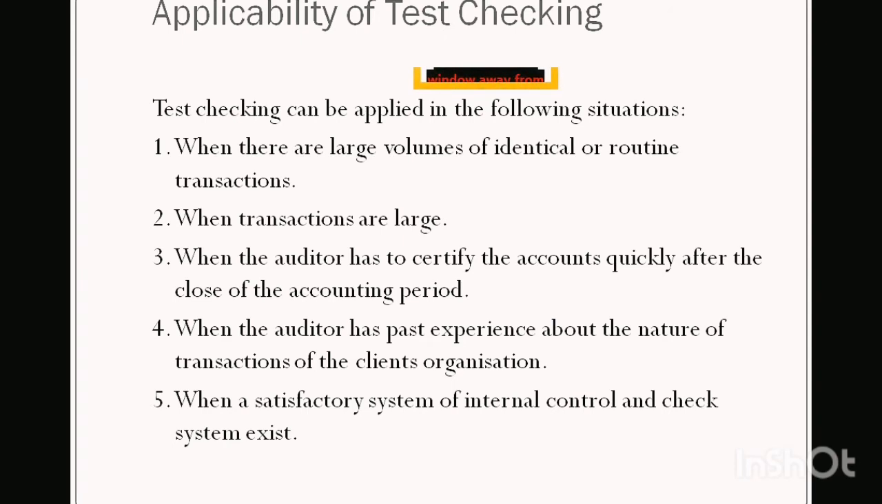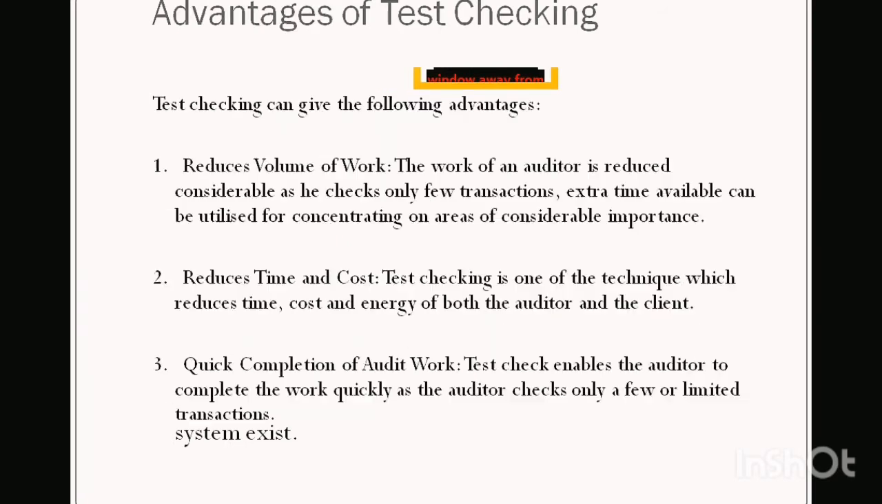Point number 5, if there is a system of check and balance, which is known as internal control and internal checking system in the organization, there the auditor can apply test checking. But it all depends on the satisfaction of the auditor related to the internal check and balance system of the organization. If the auditor is satisfied, he applies test checking. If he is not satisfied, then he can go for 100% checking.